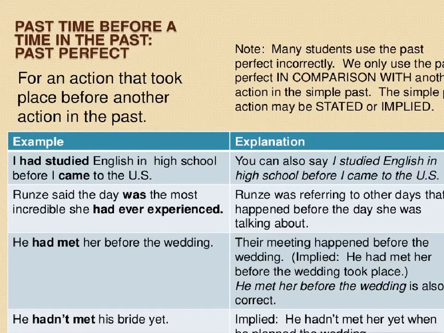Okay, the past perfect is for an action that took place before another action in the past. And note that many students use the past perfect incorrectly. It seems like people learn the past perfect and then they want to use it all the time. And we only use the past perfect when we're comparing with another action in the simple past. But the simple past action may be stated or implied.